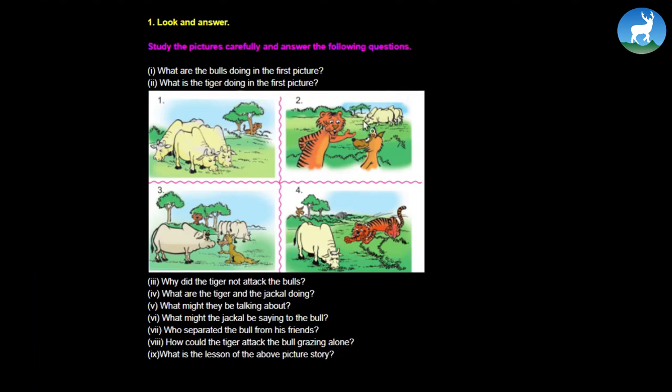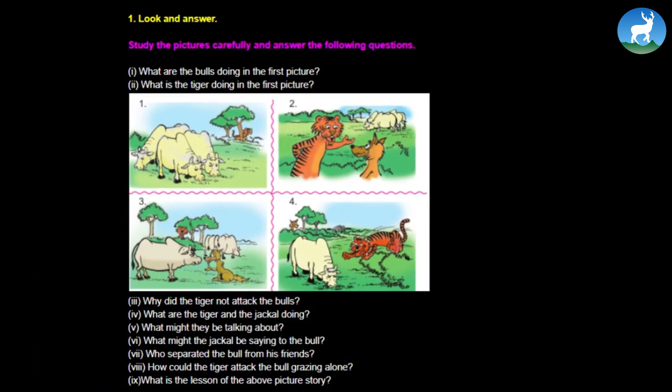To begin with, first of all, I want you all to observe this picture very carefully and figure out what you see in it. After you observe the picture, answer these two questions. Here are three bulls who are grazing, and I can see a tiger here. This is possibly a fox or a jackal, let's say jackal. Here again the jackal says something to the bull. The tiger is listening, and finally the tiger is about to attack, it seems to me.